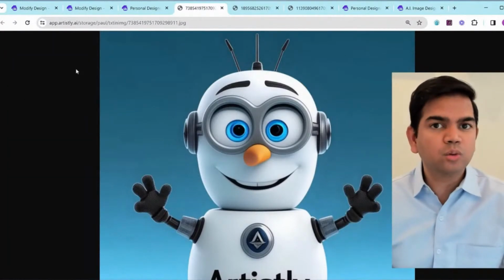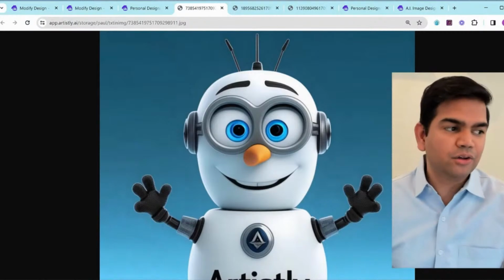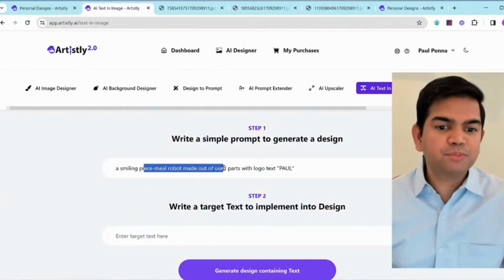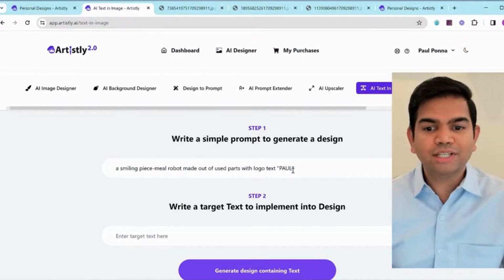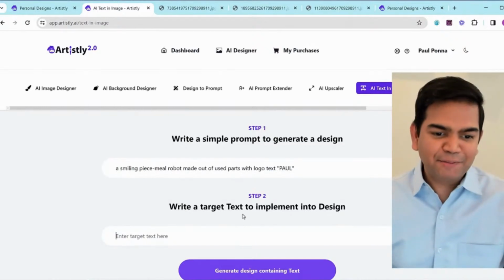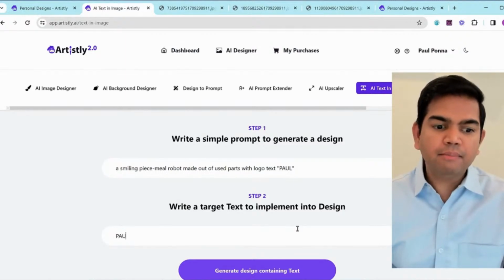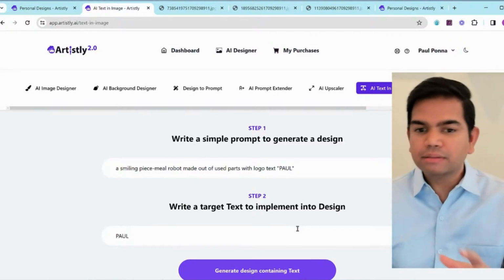Let me show you some other cool things you can do with this next generation AI text and images technology. All right, so what I'm going to do is paste this one, a smiling piecemeal robot made out of used parts with the logo text name Paul. And then what is the target text to implement in the design? Paul. And by the way, you can have it caps lock or lower case, it'll automatically adjust itself.